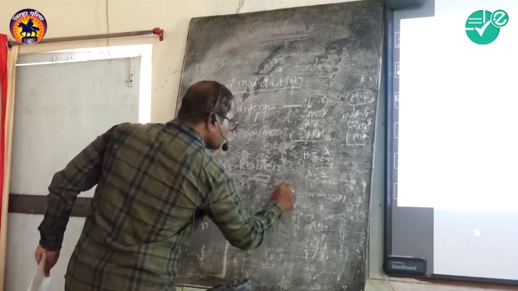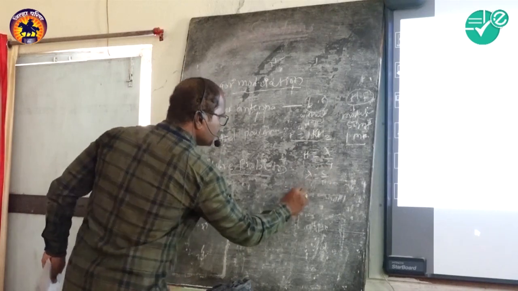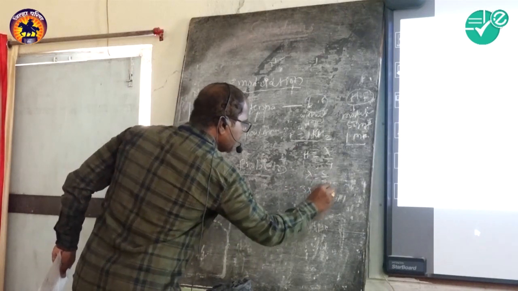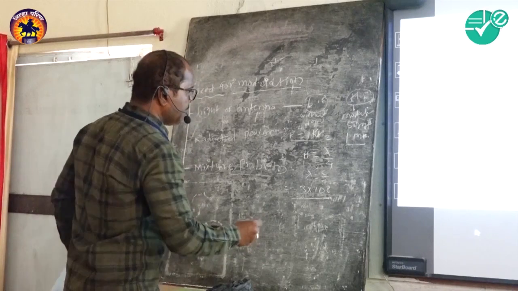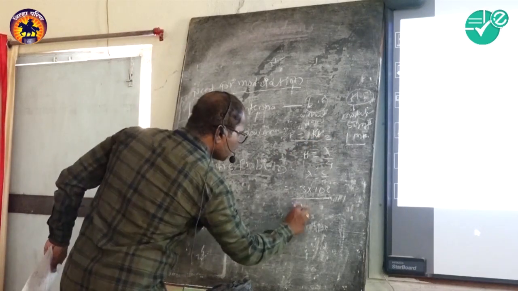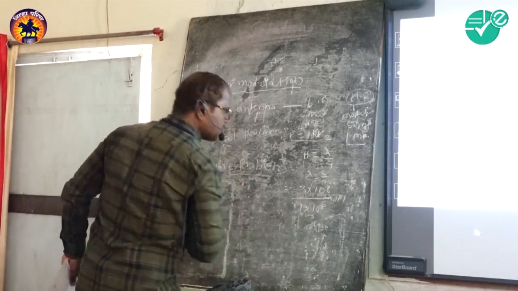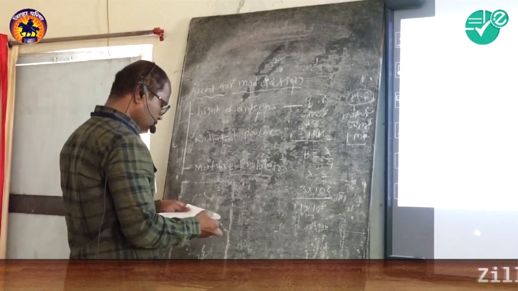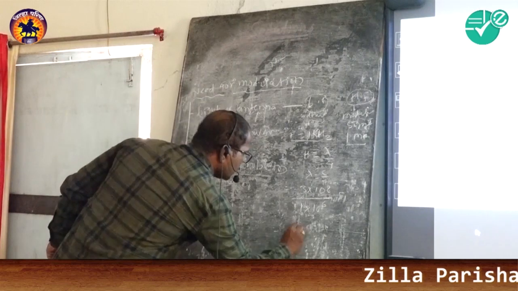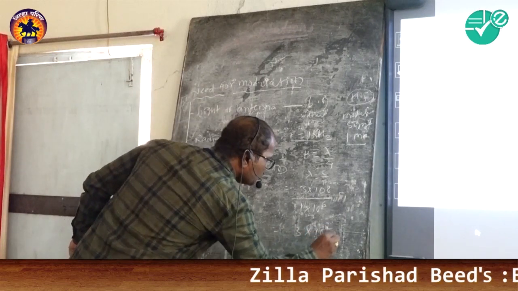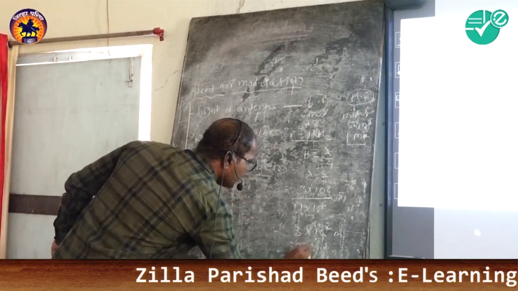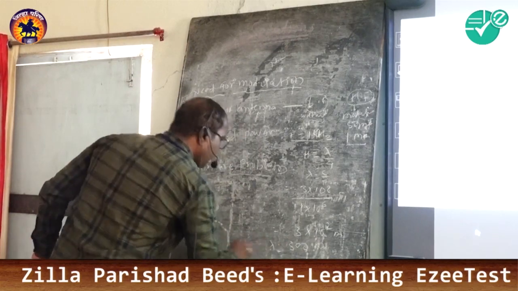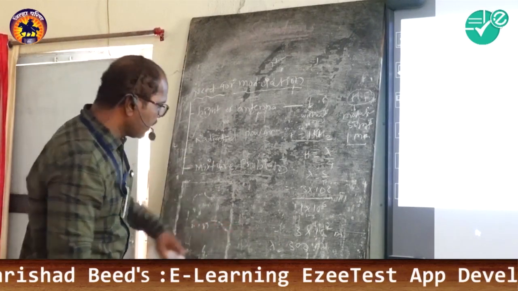We know that c means 3 into 10 raised to 8, and here 1 megahertz means 1 into 10 raised to 6 hertz. So here it is 3 into 10 raised to 2 meters. So it is 300 meters only. Lambda is equal to 300 meters.